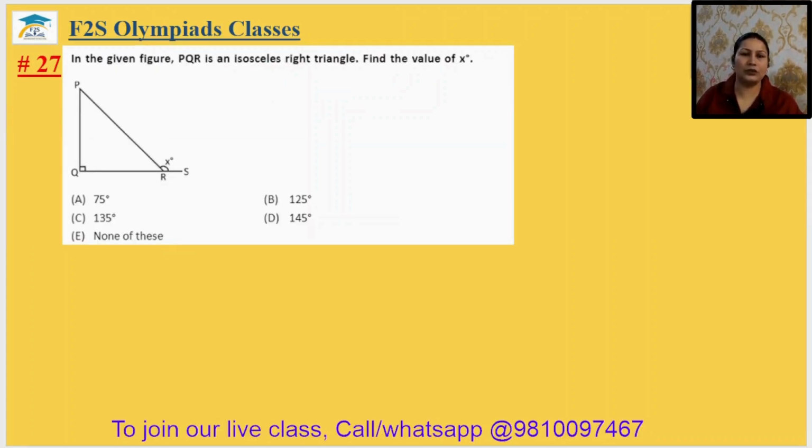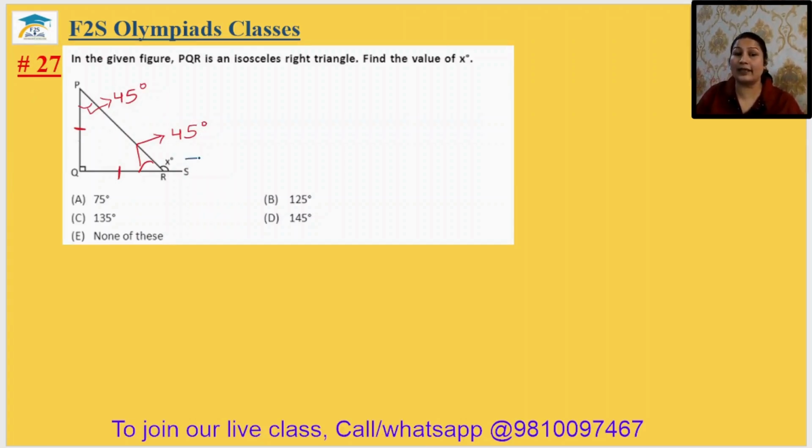Come to question number 27. In the given figure, PQR is an isosceles right triangle. Find the x. ये x चाहिए हमें. It is the isosceles right angle triangle. So right angle triangle means this two side can be equal, and if the sides will be equal, then the angle of the base will be equal. Angle of the base, that should be 45 degree, because the sum of the other two angles of a right angle triangle is 90 degree. तो ये आपका 45 हो जाएगा.